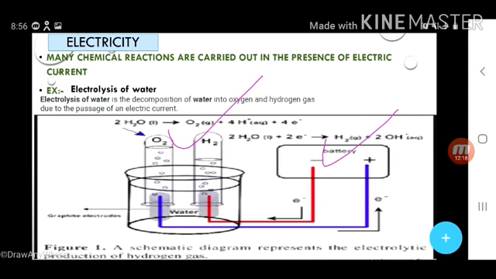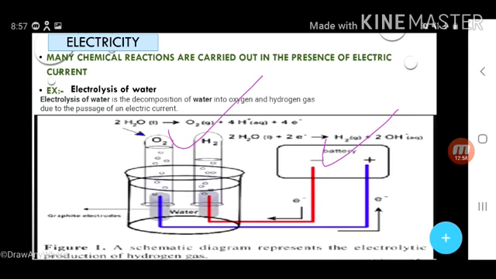That's why, my dear students, during an electrical fire, do not put water on a naked electric wire, because a naked electric wire has an electric current, and whenever electric current is passed through water molecules, what happens? Water will break down into oxygen and hydrogen, and we know that oxygen helps in burning, in combustion.